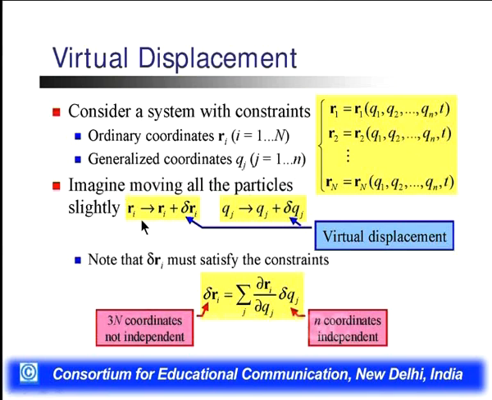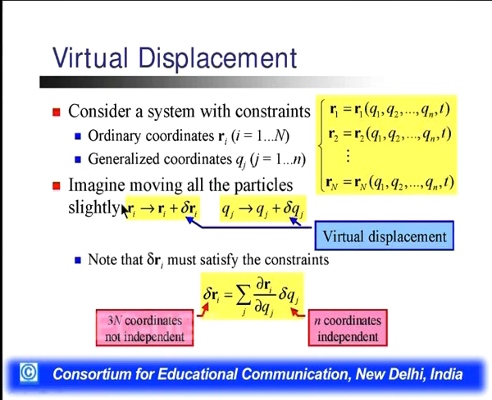Ri becomes Ri plus del Ri. That del Ri defines the virtual displacement of the particle. Similarly for the generalized coordinate we can write Qj becomes Qj plus del Qj.